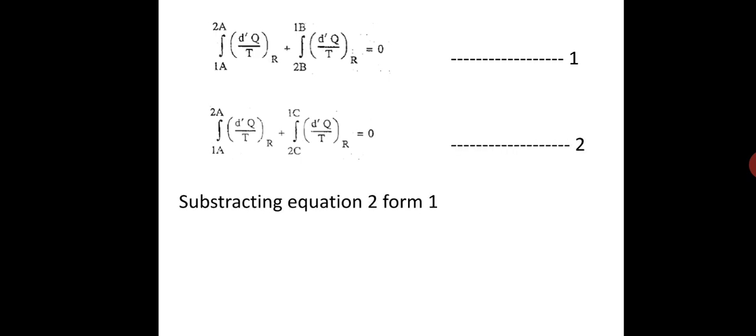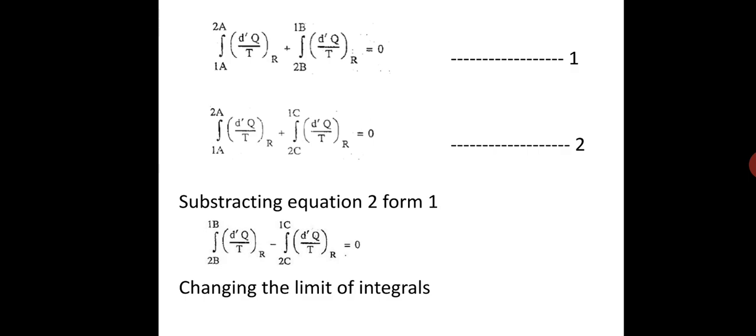Subtracting equation 2 from 1, we get integration 2b to 1b d'Q upon T reversible minus integration 2c to 1c d'Q upon T reversible equals 0. Now changing the limits of integration, integration 1b to 2b d'Q upon T equals integration 1c to 2c d'Q upon T. Denote this equation number 3.